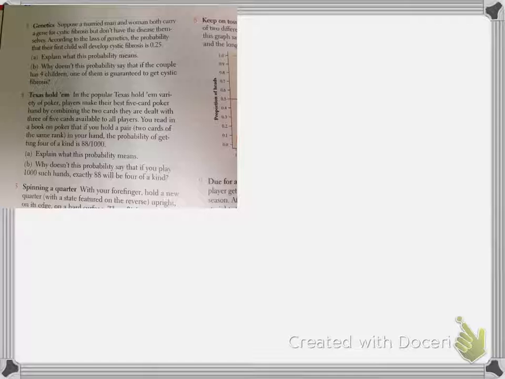According to the laws of genetics, the probability that their first child will develop cystic fibrosis is 0.25. Part A says, explain what this probability means. Many of you just wrote there's a 25% chance that their kid will get cystic fibrosis. This is incorrect, and here's why. We've now learned about the law of large numbers, and we also know about variation in statistics. What I'm looking for is a large sample size.